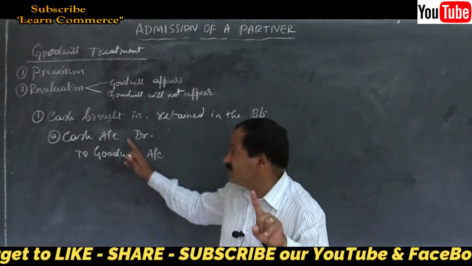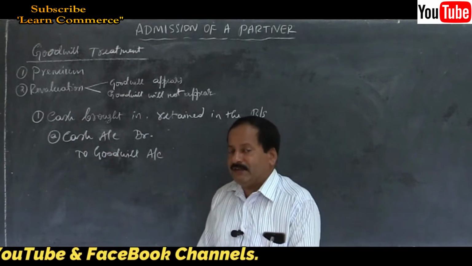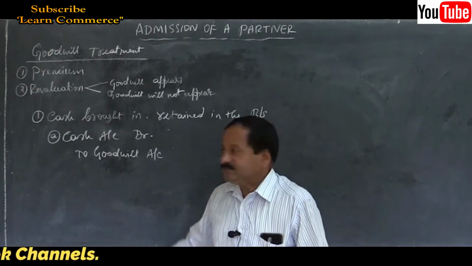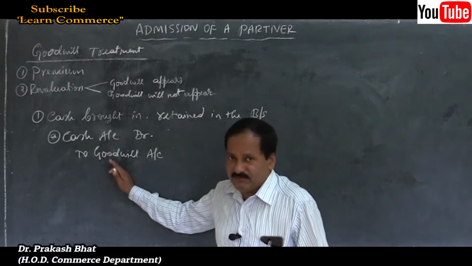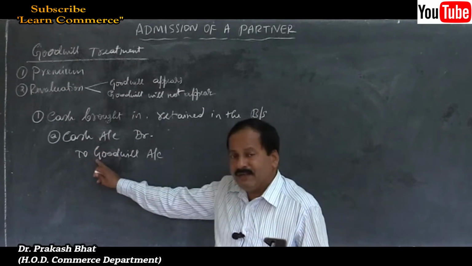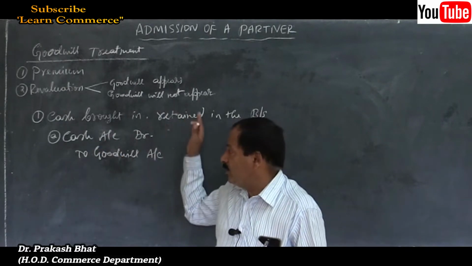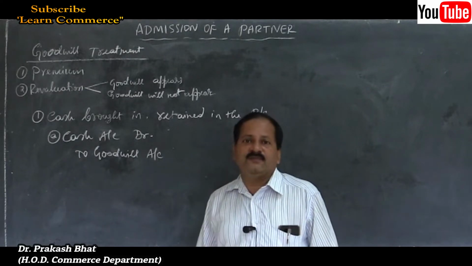Remember, this entry will not go to the capital account because the journal entry is not affecting his capital. Cash account and goodwill account will be affected. On the debit side of cash account, you write to goodwill account, and on the credit side of goodwill account, you write by cash.